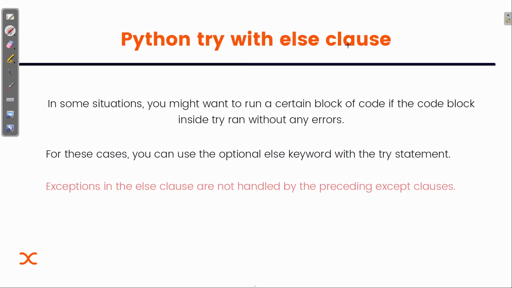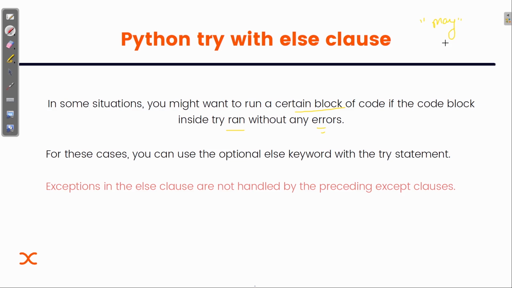Now we are going to see about try with else clause. We have already seen one example where we have used this else clause, but let me just show you again. In some situations, you might want to run a certain block of code if the code block inside try ran without any error. Sometimes we write inside the try block the part of the code that may cause an error. The important point is that it may cause an error; it's not compulsory that it will always cause one.